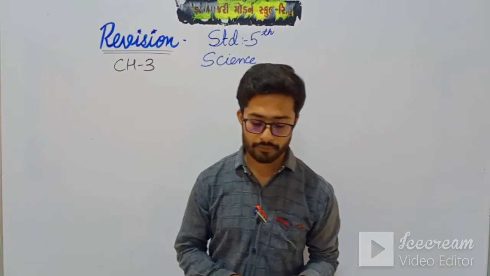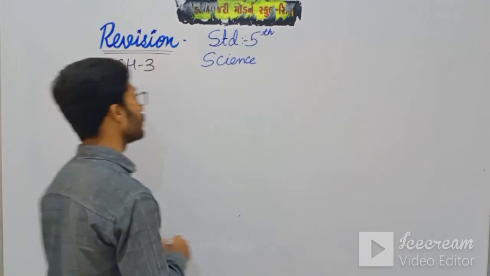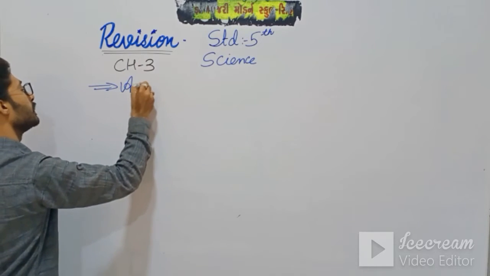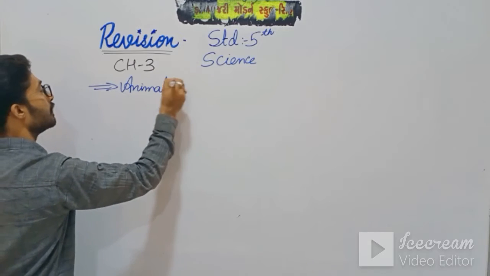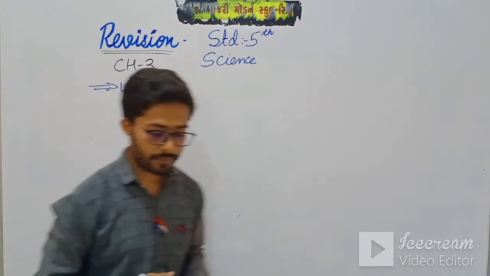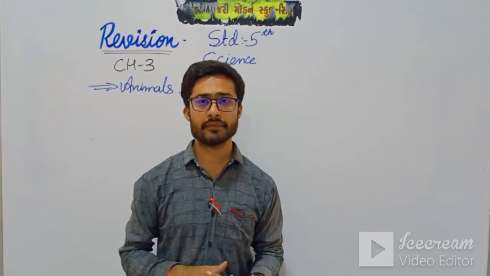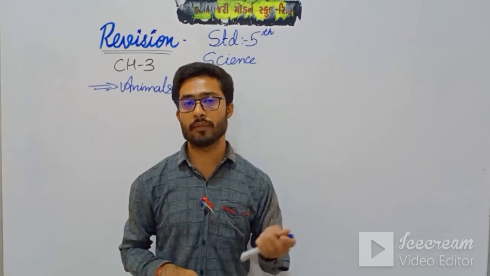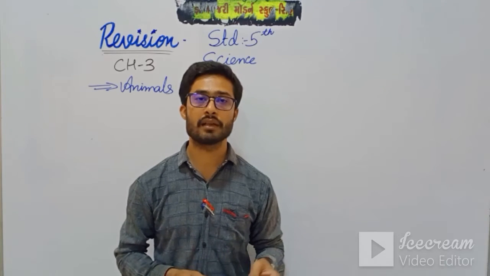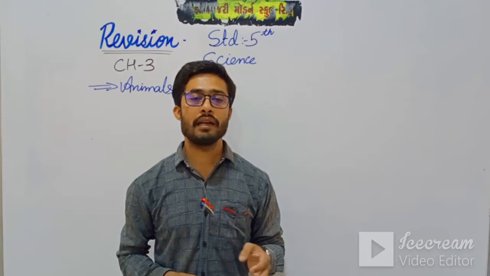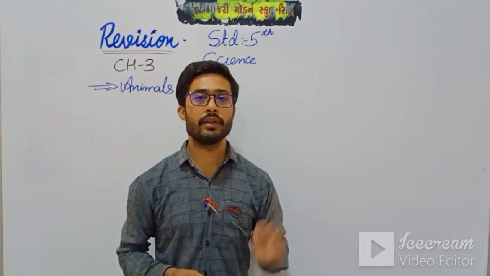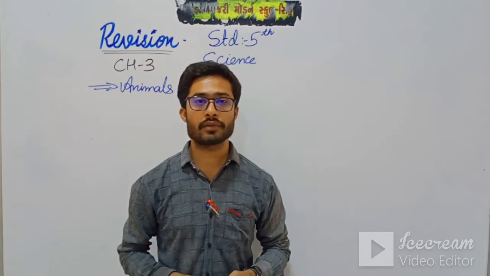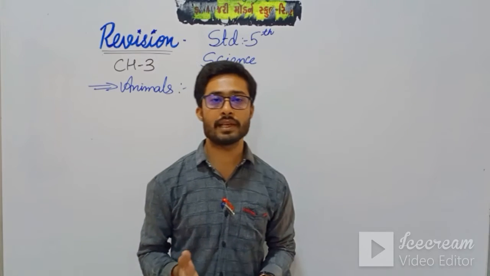Okay students, and then here it is animals. So here in the animals, how are the animals useful? Some of the animals give us milk, honey, eggs and other things. Okay, so we know that animals give us many things like wool. Here let us see one by one which animal gives what.